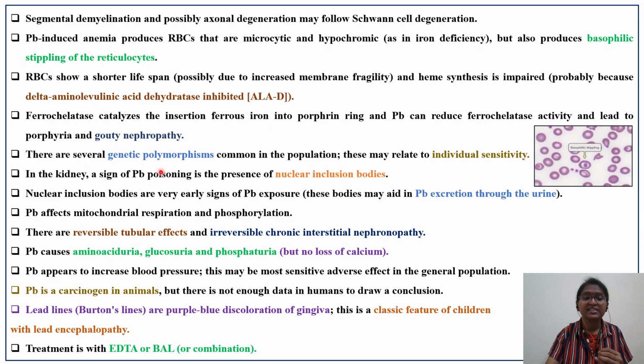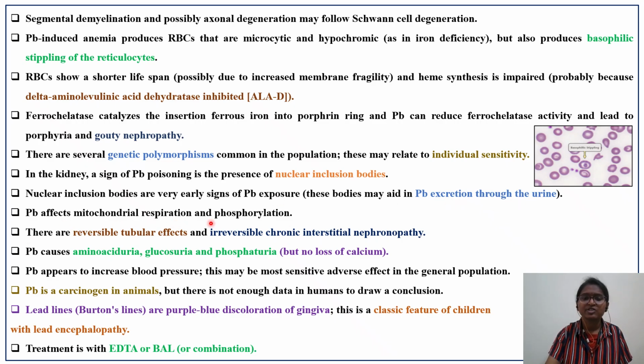Several genetic polymorphisms are also common in the population. These may relate to individual susceptibility, so the reaction to exposure to lead will also differ. In the kidney, lead poisoning shows the presence of nuclear inclusion bodies. The previous picture I showed you: nuclear inclusion bodies are very early signs of lead exposure. These bodies help in lead excretion through the urine.